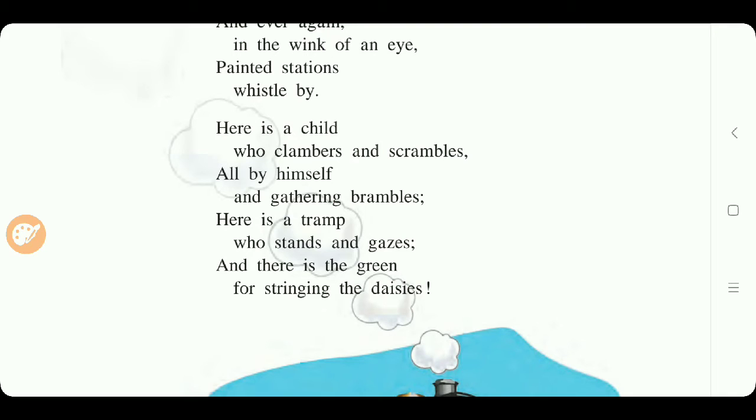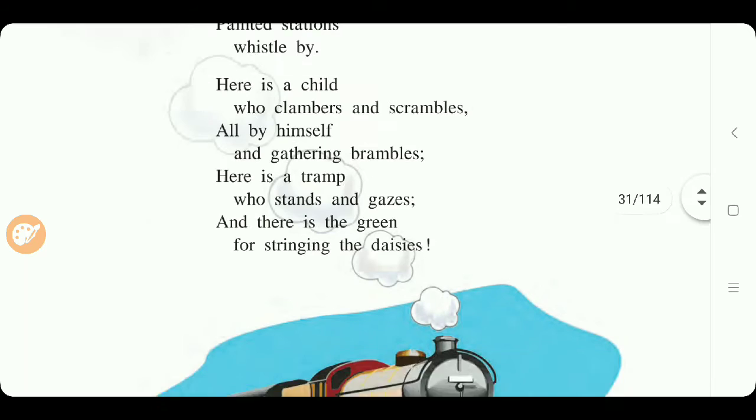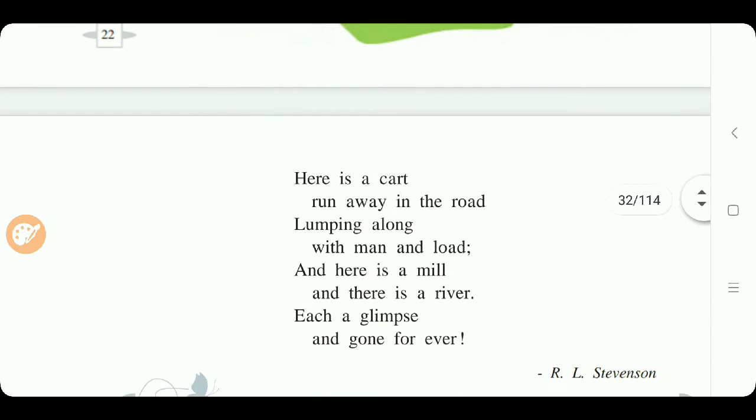Correct, here is a child, here is a tramp, here is a cart, and here is a mill. Now the items listed in these lines are closer to the train, and they are indicated with the word 'here'.